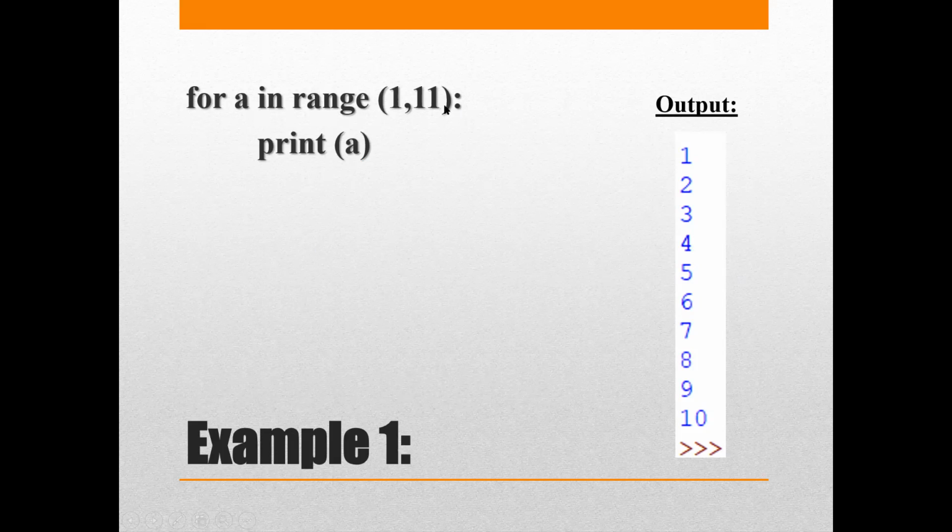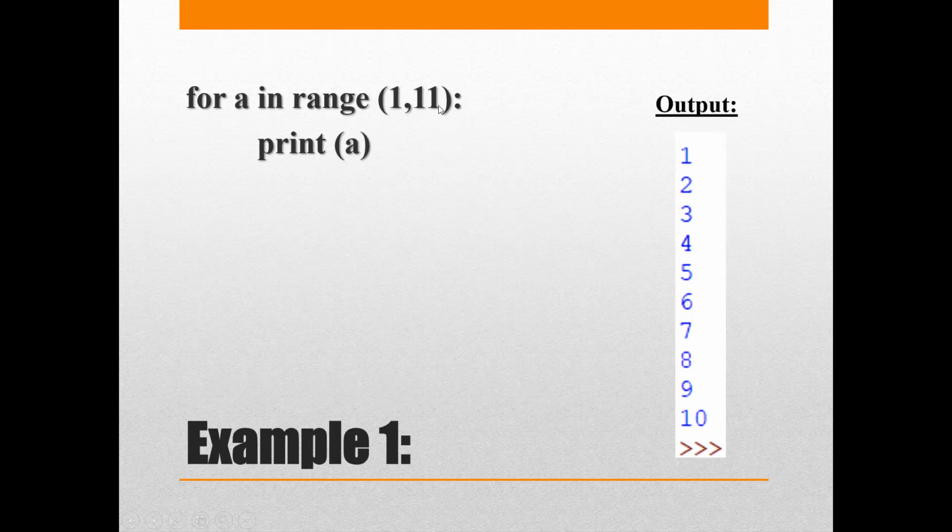How to step up? Every time increment by 1, because nothing is mentioned. So 1, then 2, then 3, then 4, then 5, accordingly up to 10. And whatever number has been generated in a by the range function, step by step, print is printing those values one by one. So first value a is 1.